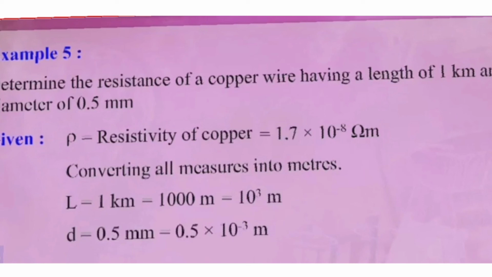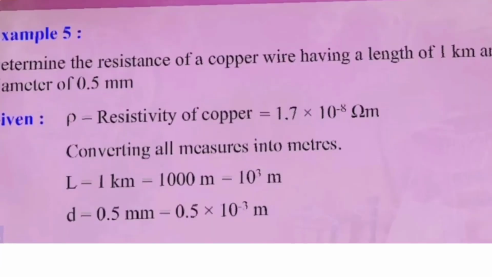Now we are already given that the resistivity of copper is 1.7 into 10 raised to minus 8 ohm meter. Right? Now the length given is 1 kilometer. So 1 kilometer will be 1000 meter. Correct? So 1000 you write this way, or you can write 10 raised to 3 also. No problem. This is all equality sign, children, in between.